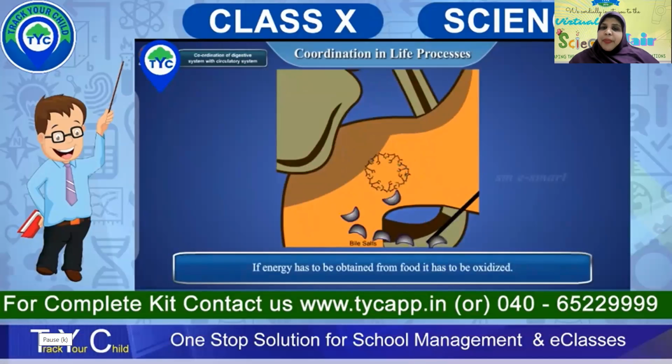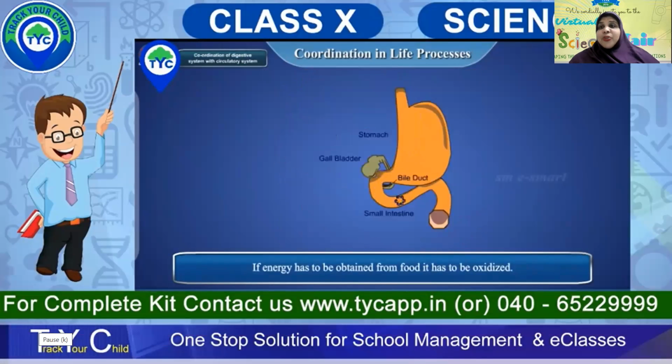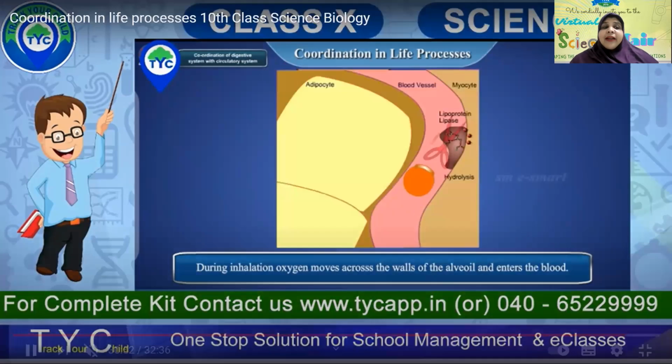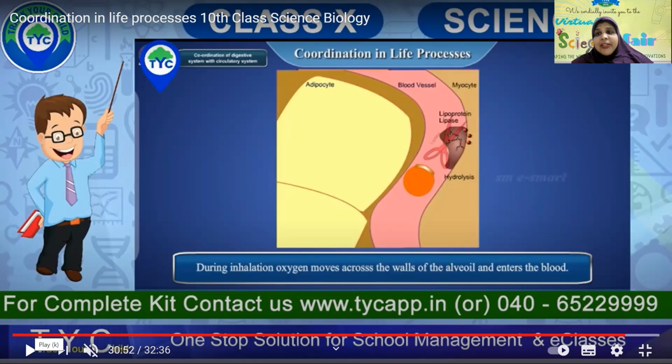If energy has to be obtained from the food, it has to be oxidized. You will not get energy from the food unless it is oxidized. And then comes the question, how are you getting oxygen in? Without your respiratory system, your lungs, your nose, your nostrils, the air cannot enter, and the lungs cannot purify it and take oxygen, and you exhale carbon dioxide.